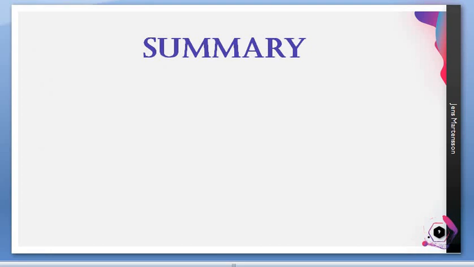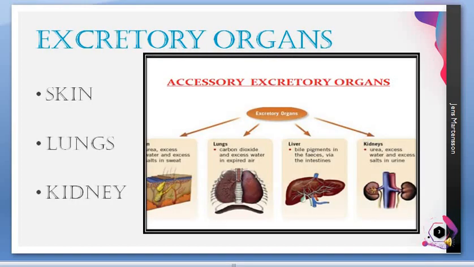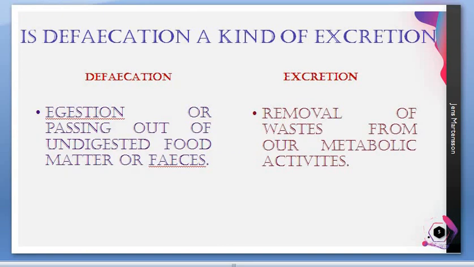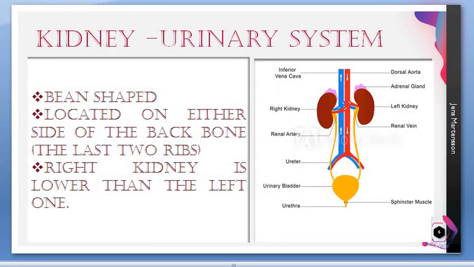Okay children, what are the things we have studied now? First, we discussed the definition of excretion, and then the excretory organs. Next, the waste substances that have to go out of our body. And then, are excretion and defecation the same? No, and you know the reason now. Next is the structure of kidney. I guess you could understand the structure of kidney now if it is asked as a separate 5-mark question, but not in detailed form. They will be asking complete 1-mark questions, right?